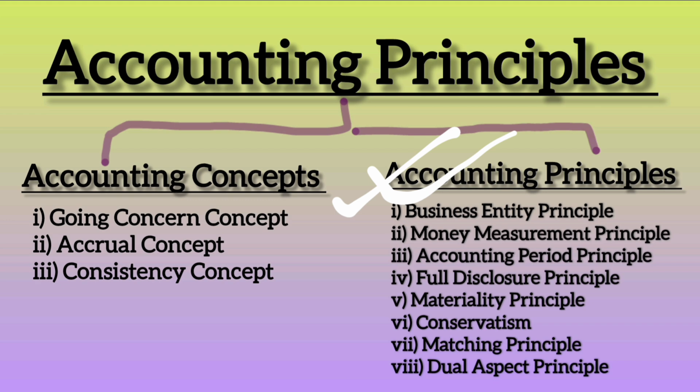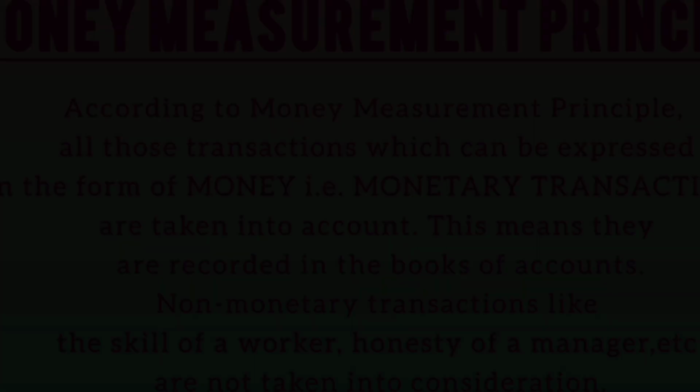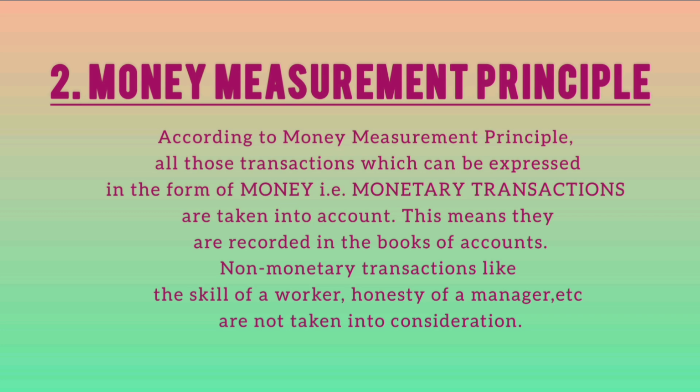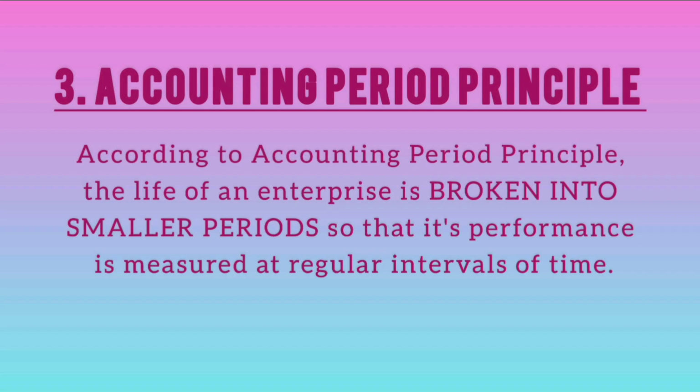So before winding up, let's quickly wrap up what we have learned in our today's class. Number 1, business entity principle. It means that the business and the owners are two different individuals. Number 2, money measurement principle. According to this principle, only the monetary transactions are taken into account. Number 3, accounting period principle. According to this principle, the life of an enterprise is broken into smaller periods so that we can measure its performance at regular intervals.